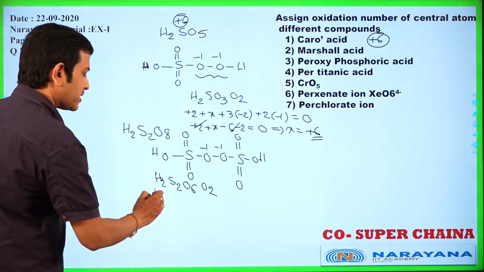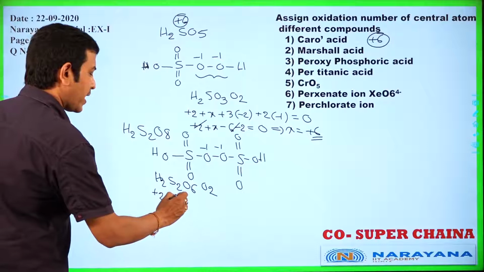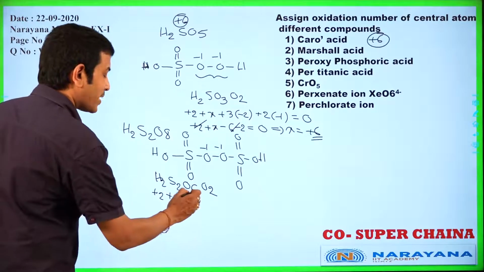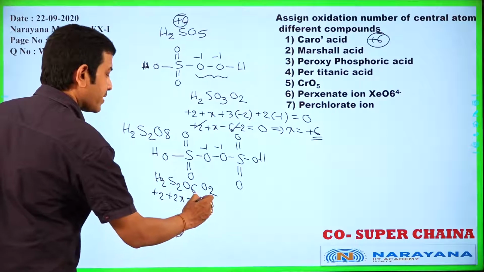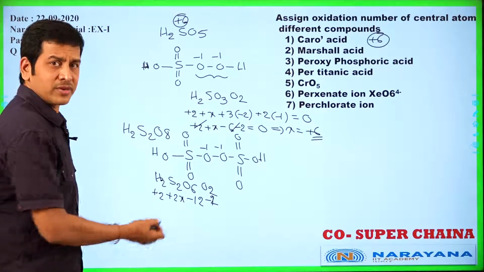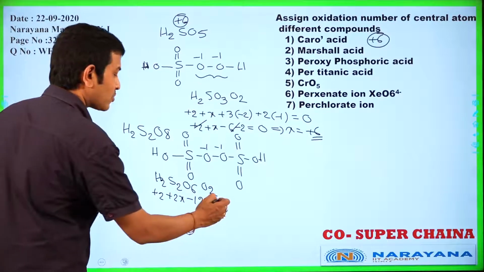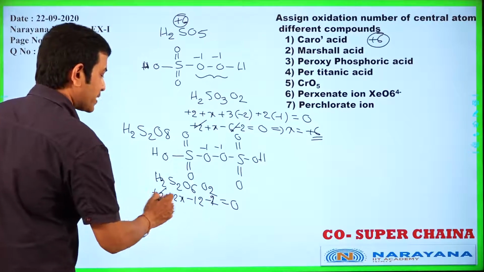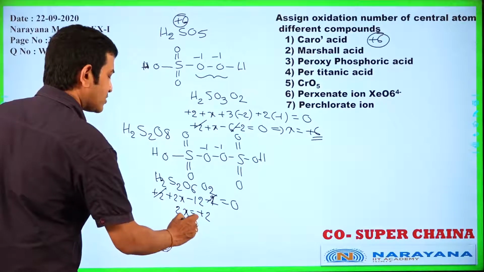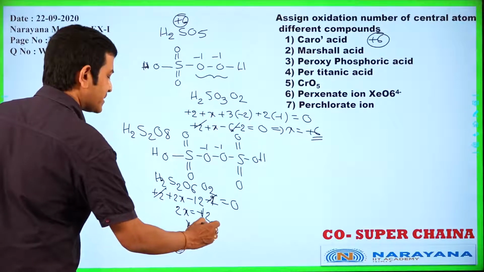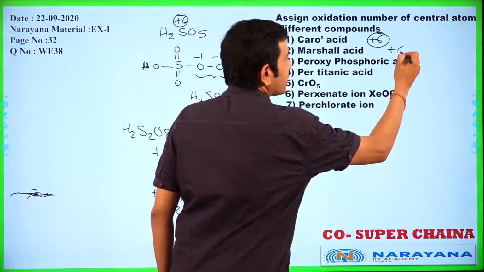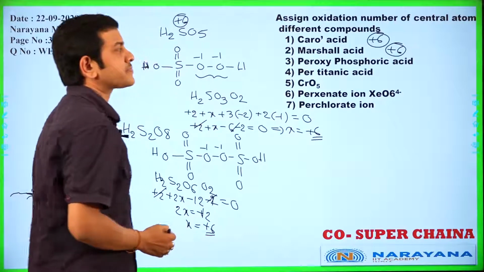Two hydrogens give +2, plus 2x. 6 oxygen atoms at -2 as usual: 6 into -2 is -12. 2 oxygen atoms at -1: 2 into -1 is -2, and the sum is equal to 0. Now +2 and -2 cancel, and 2x is equal to +12. Here x is equal to +6. So in Marshall's acid also the oxidation number is +6.